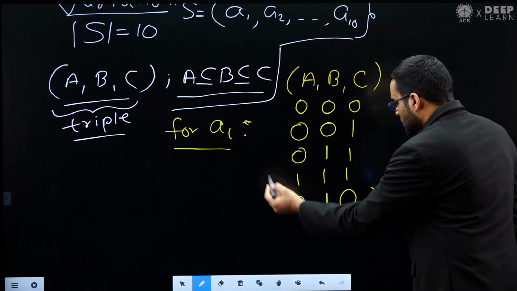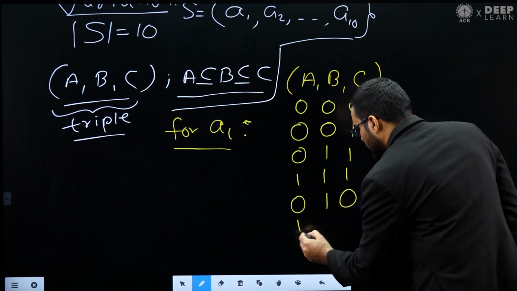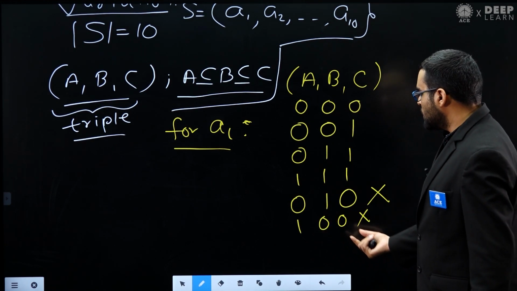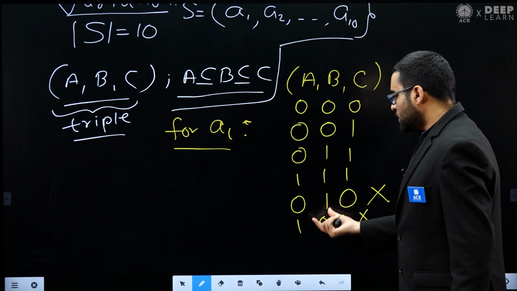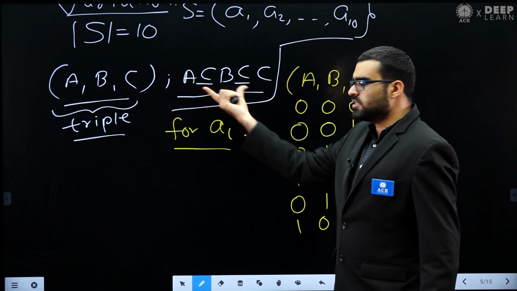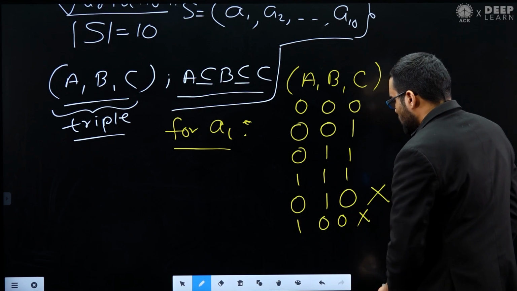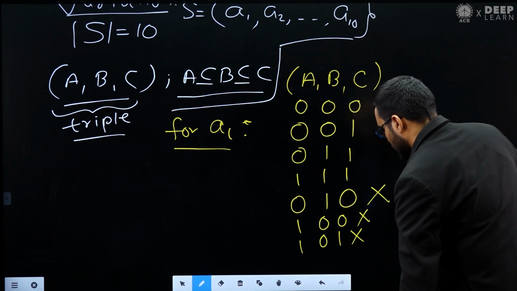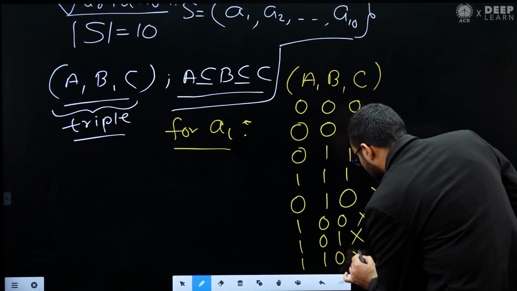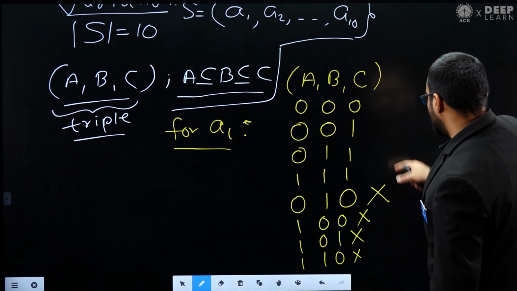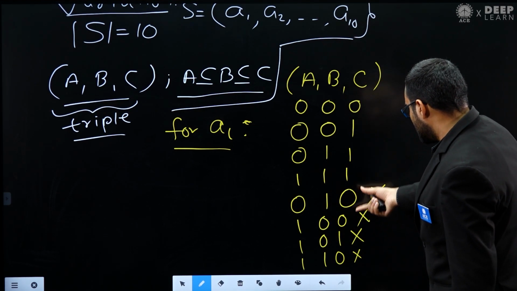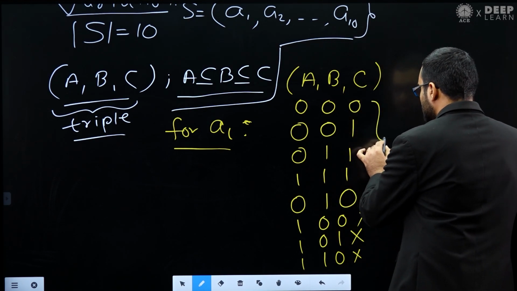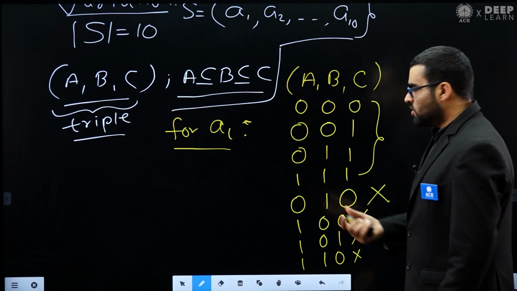Now let's see what other choices. For example, can I do this? Again, I cannot, because element A1 belongs to A, but it does not belong to B, so this condition is violated. All the other cases, for example 101 or 110, are also not possible. So you can see only 4 choices I have. For each element I have 4 choices.